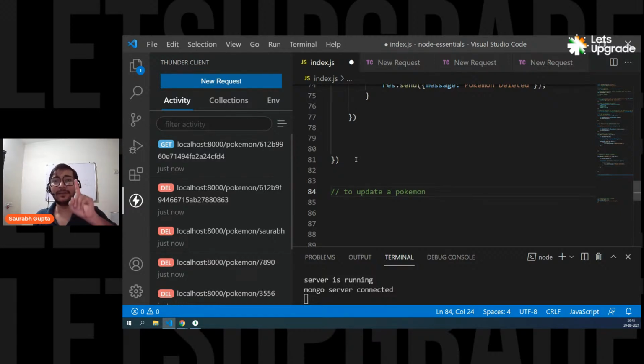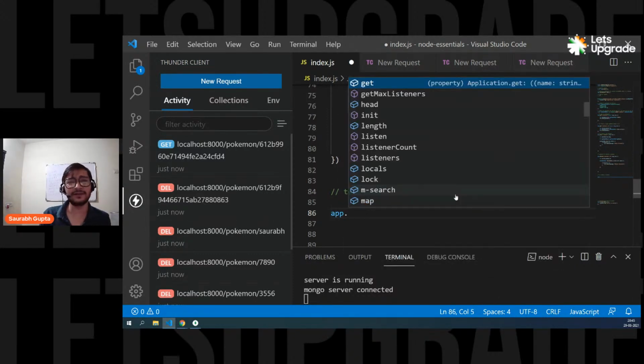So when you create, you only pass data. When you delete, you only pass ID. But when you're updating, you have to pass both the things. The data that you want to update and the ID where you want to update, which record you want to update. So that's why update is a bigger thing. Is that clear, everyone? So you have to pass ID through the URL, plus you also have to pass data, just like you pass in post request. Is that clear, everyone? So in update, you pass two things: ID in the URL so that the program can understand where to update, and data, what to update. Are we cleared, everyone? Guys, please tell me, are we cleared with this? So let's create it without wasting any time.